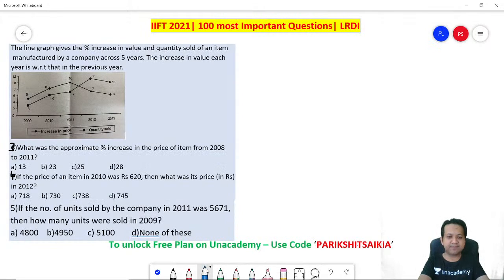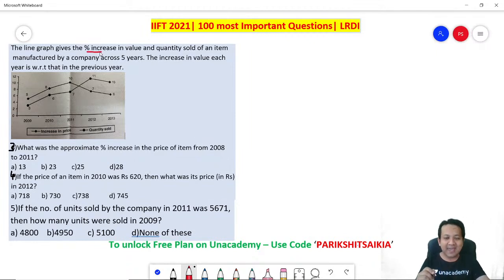So let's look at this. The line graph gives the percentage increase in value and quantity sold of an item manufactured by a company across 5 years. The increase in value each year is with respect to that in the previous year. So please be very careful of the data. What is the data? It says percentage increase.